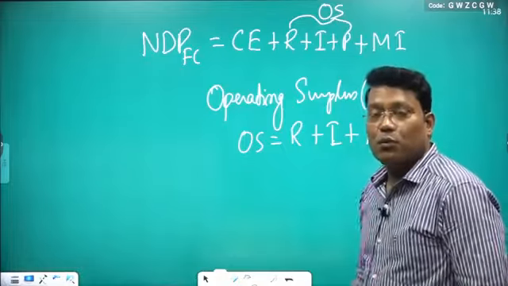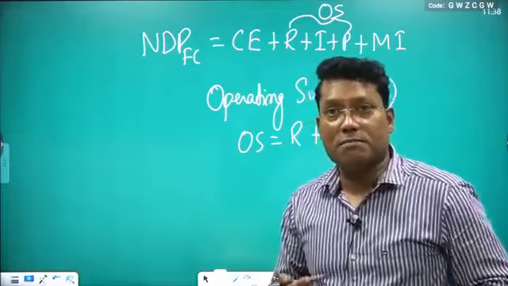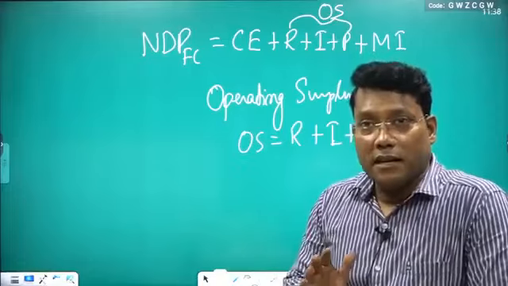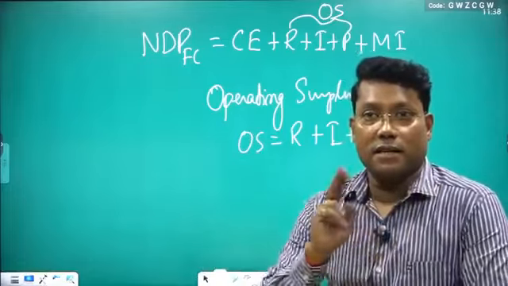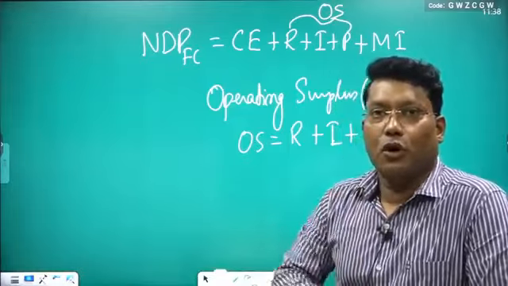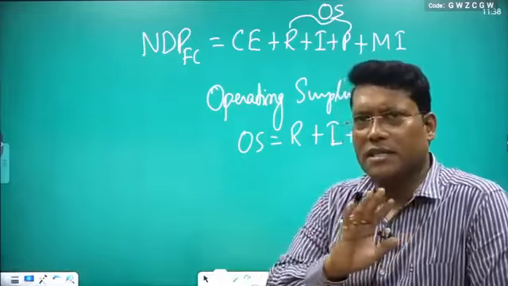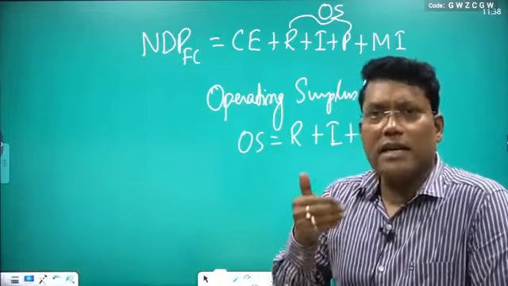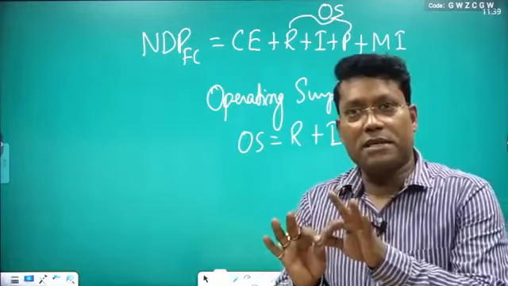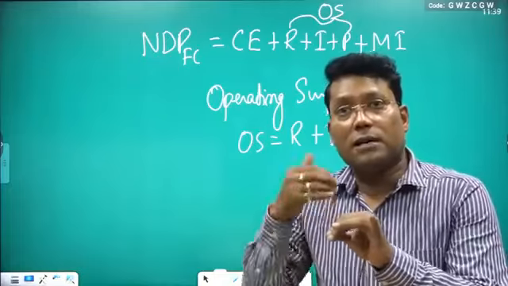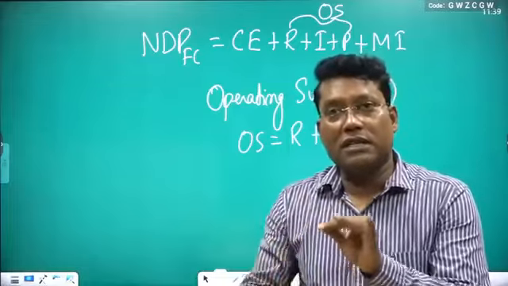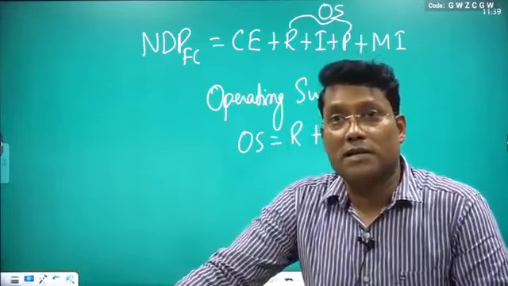Now the question is why rent plus interest plus profit is known as operating surplus? That we have to understand. Let us consider, suppose I completed my factory. All construction work, machineries, everything is equipped. So once I completed my factory, it means I used land area, I used capital, and I also used myself, meaning the entrepreneur or producer. So three factors are already used till the completion of your factory or your plant.